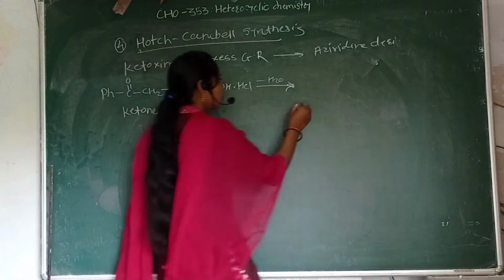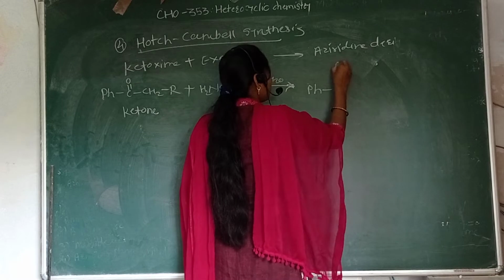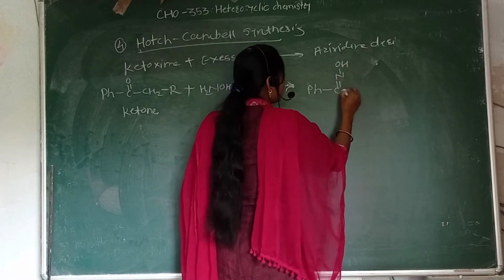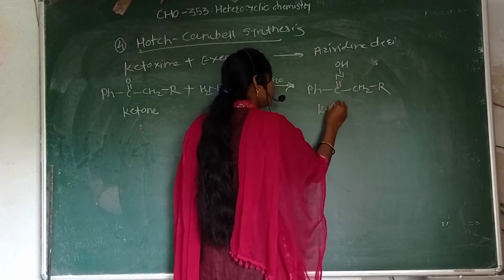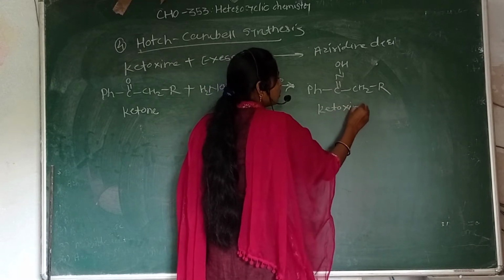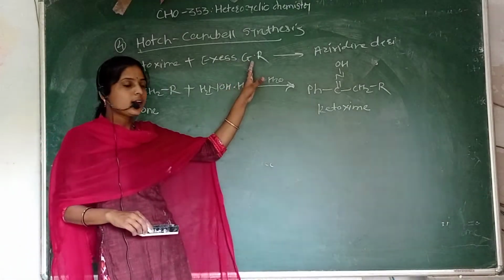See here, PhC=N-OH with CH2R. This is your ketoxime. This ketoxime reacts with the Grignard's reagent.